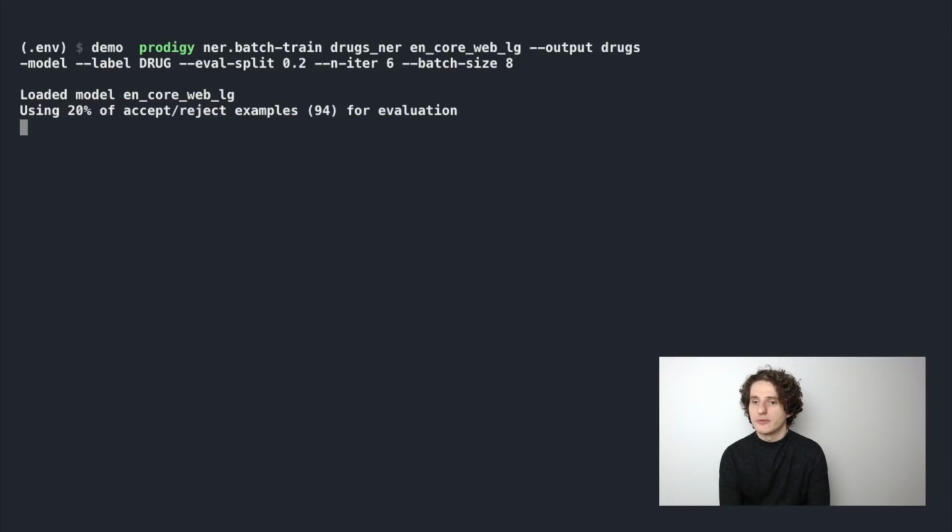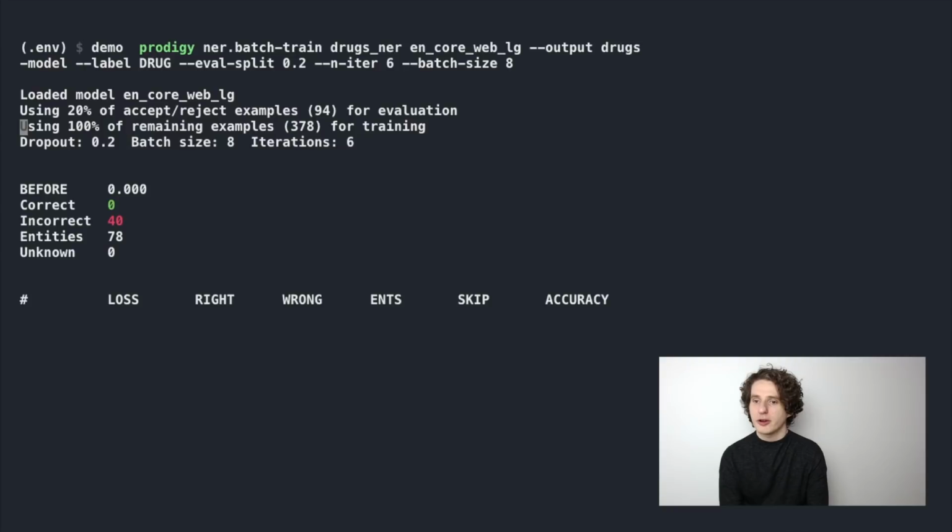Okay, so we execute this command, and it starts printing us some useful information. It just reiterates the parameters for us, and also prints the accuracy before the model has done any training. So in this case, of course, the model didn't know anything about this labeled drug, and so of course it gets 0 correct.